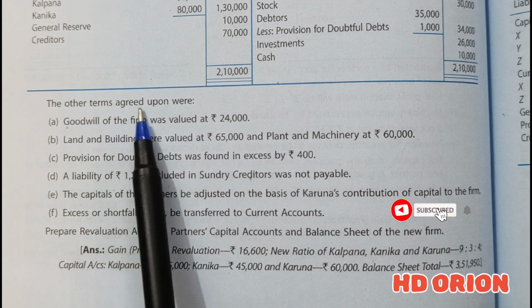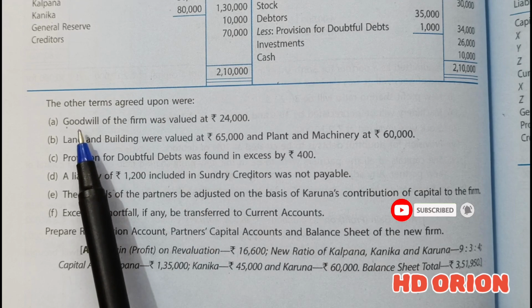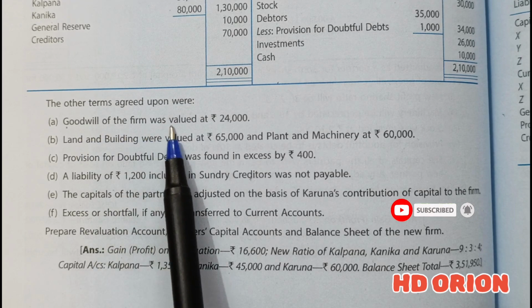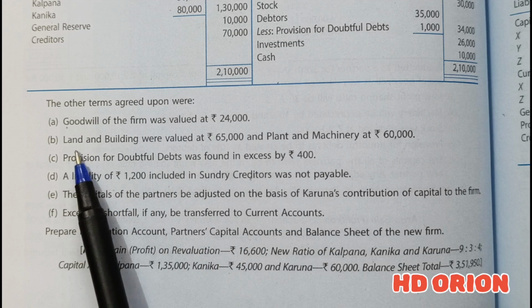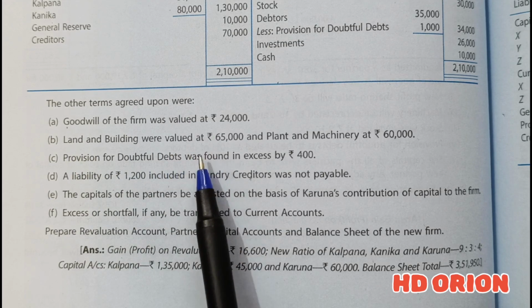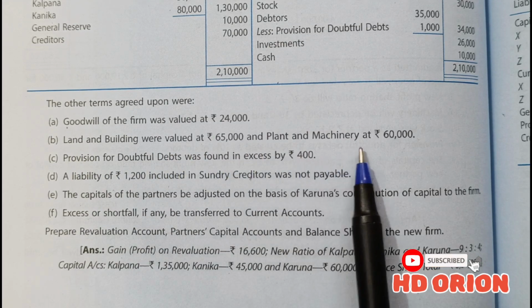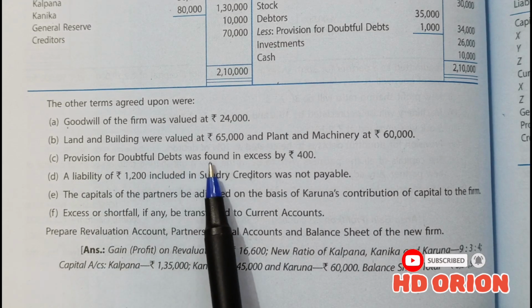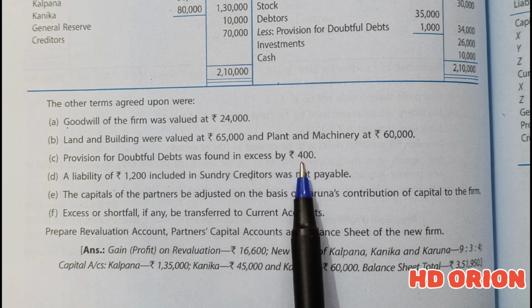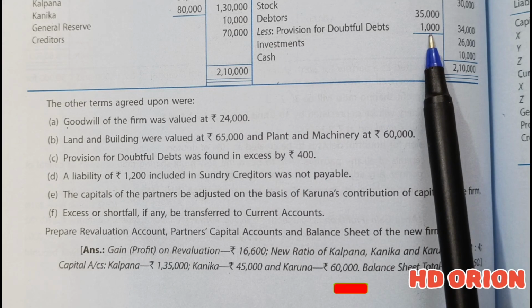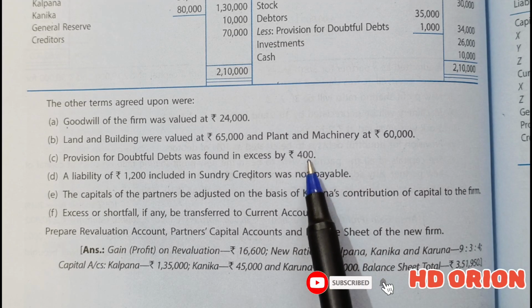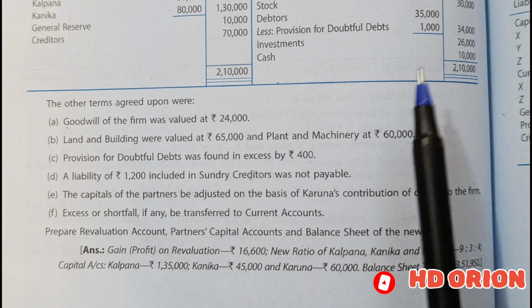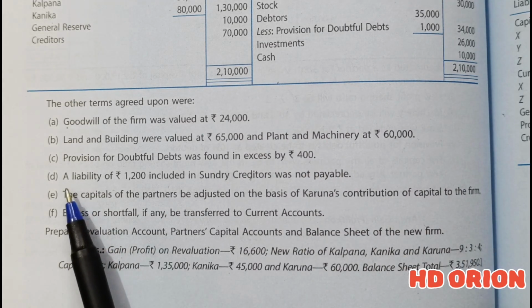The other terms agreed upon were: goodwill of the firm was valued at rupees 24,000, land and building were valued at rupees 65,000, and plant and machinery at rupees 60,000. A provision for bad and doubtful debts was found in excess by rupees 400. So here it is 1,000, and you have to reduce it by 400 and make it 600. Only 600 provision is required.